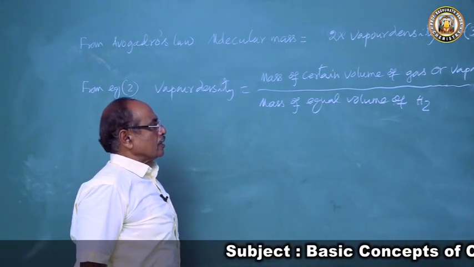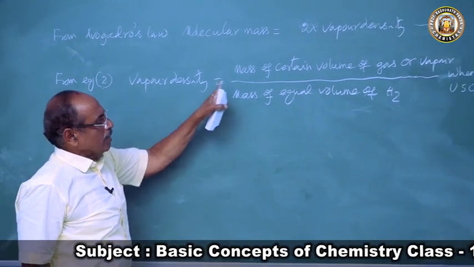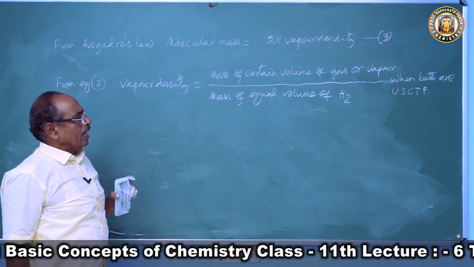This is the condition, this is equation 2. From equation 2, vapor density is equal to the mass of a certain volume of gas by the mass of a certain volume of hydrogen.